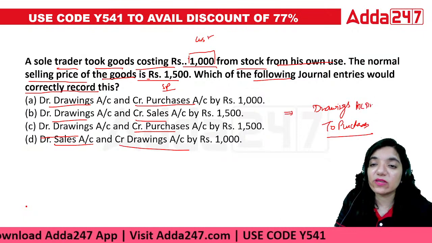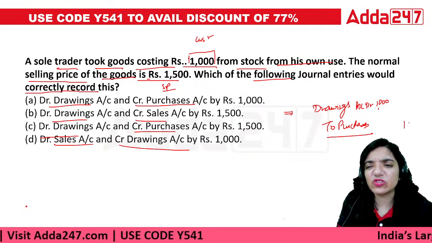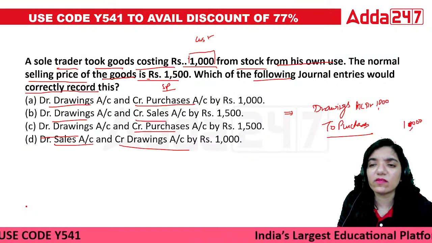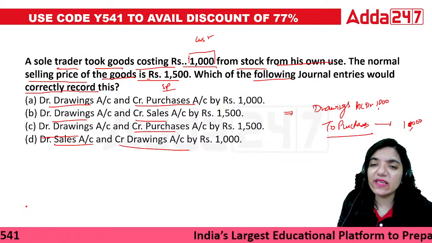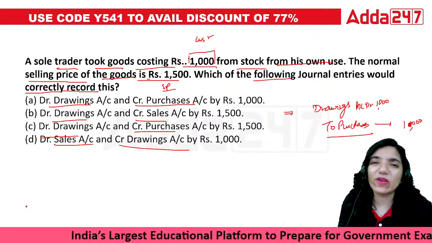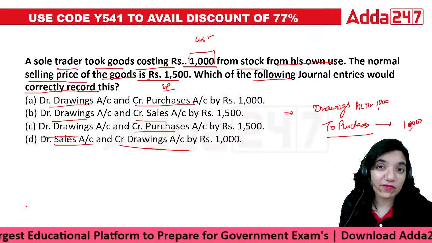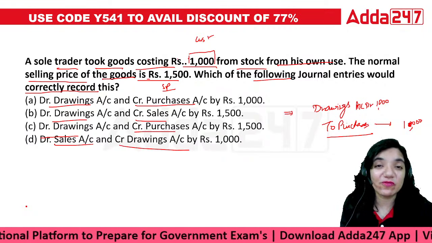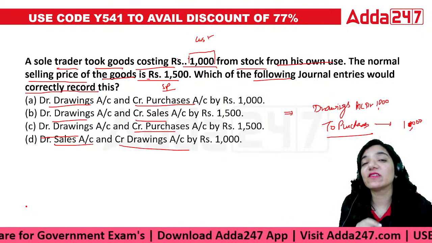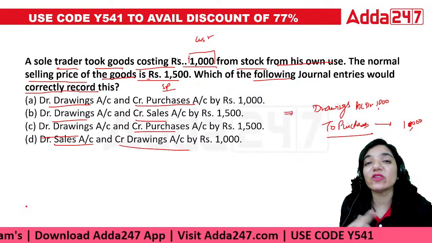So the drawings account is debited, which is 1000. Purchases, it's 1000 again, right? It won't be 1500 because this is not a loss of profit. We're going to note down the cost of what we would have sold, because in the books of accounts we would have recorded it as purchase of 1000. Now we are giving it away, so that would be 1000 again. So 1500 is just to give you a situation where you will think that there is also a loss of profit as well.